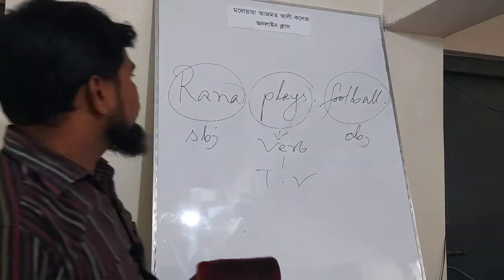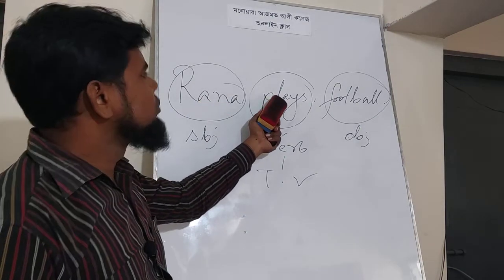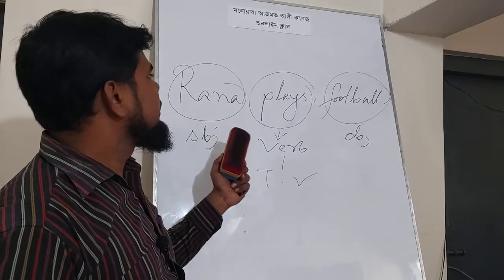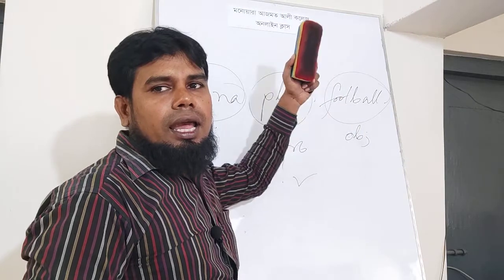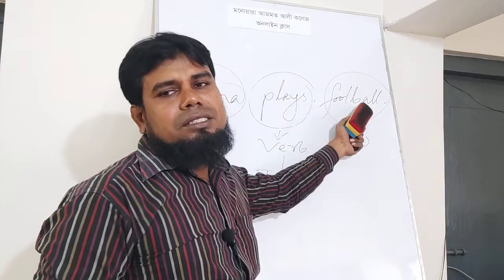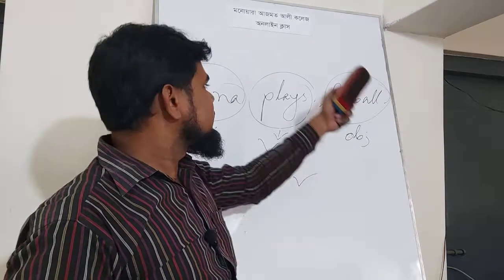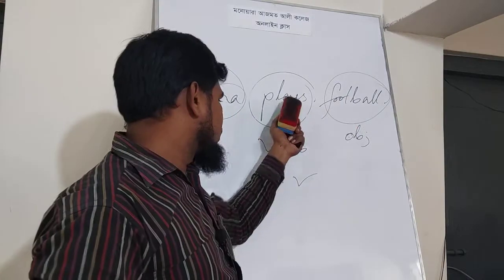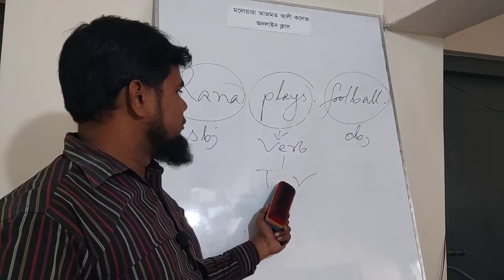If we make a question to subject and verb with the word what, we get an answer here, football. And this football is object here.